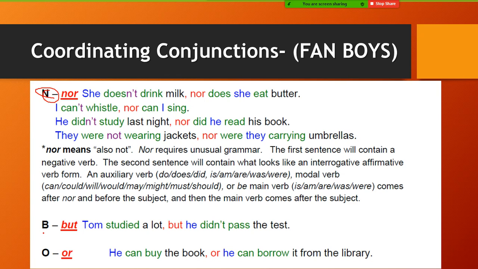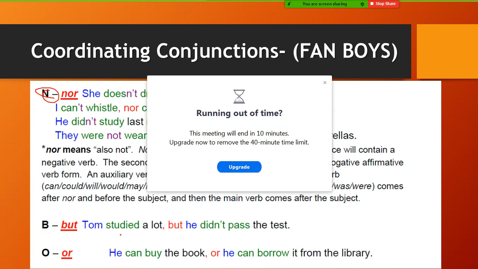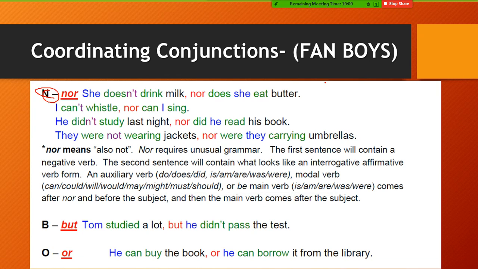Yes. Okay. Let's go to B for but. Okay, yes, we have 10 minutes. Fine.